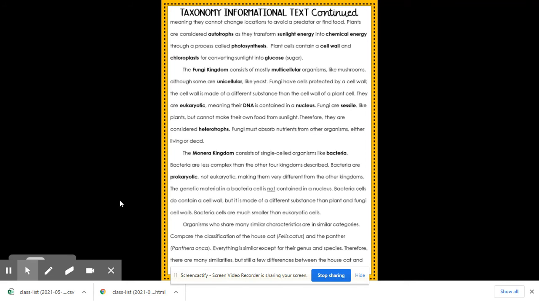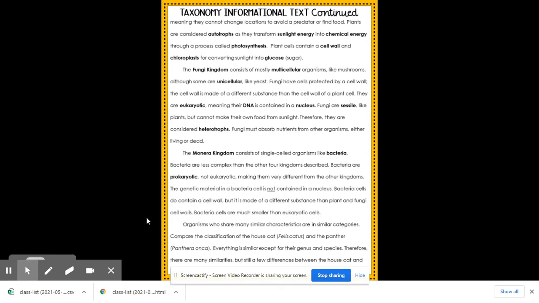The Monera kingdom consists of single-celled organisms like bacteria. Bacteria are less complex than the other 4 kingdoms described. Bacteria are prokaryotic, not eukaryotic, making them very different from the other kingdoms. The genetic material in a bacteria's cell is not contained in a nucleus. Bacteria cells do contain a cell wall, but it's made up of a different substance than plant and fungi cell walls. Bacteria cells are much smaller than eukaryotic cells.